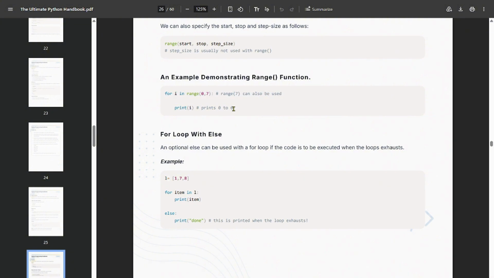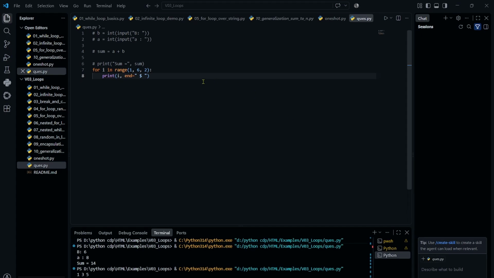So here range is start, stop, step size. Whatever for will run, i from 0 to 7. Remember, 0 to 6, it will never reach 7 because here i is an int, therefore 0 to 6. It will run from 0 to n minus 1.